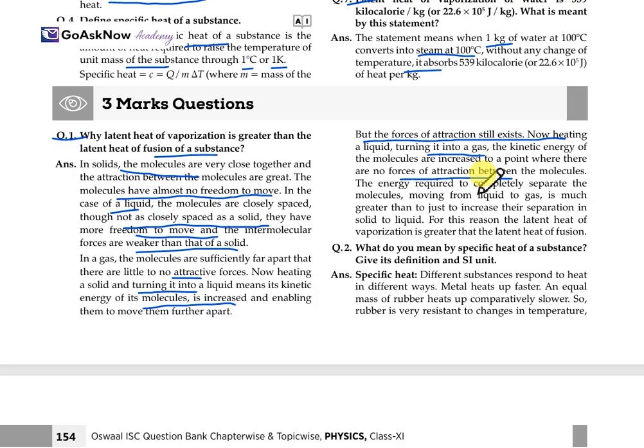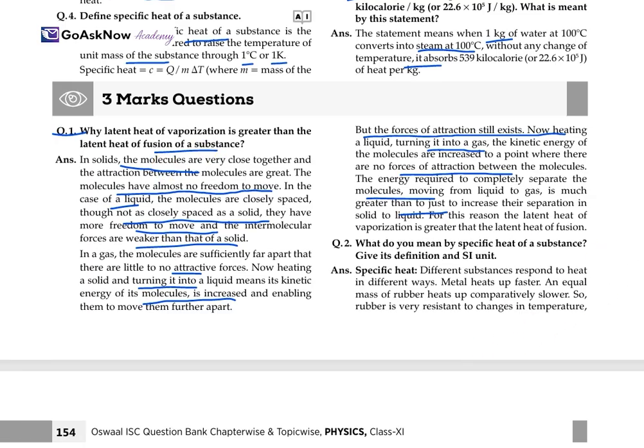So, the energy required to completely separate the molecules from liquid to gas is much greater than to increase their separation. For this reason, the latent heat of vaporization is greater than the latent heat of fusion. This is the reason for the difference between the solid and the liquid state.